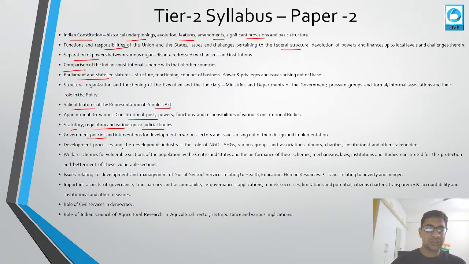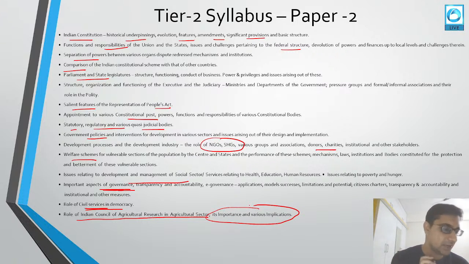Government policies, interventions, and development policies, like the role of NGOs, self-help groups, donors, charities, then welfare programs and schemes released by the government of India, issues relating to the development and management of the social sectors, important aspects of governance, and various other things. After that, you should also know about the role of the civil service in democracies, because you will also be part of the civil service as an administrative officer. You will be acting as an administrative officer there, so you should know about the role of civil services. Then you should also know about the role of the Indian Council of Agriculture in the agriculture sector, its importance and its various implications.